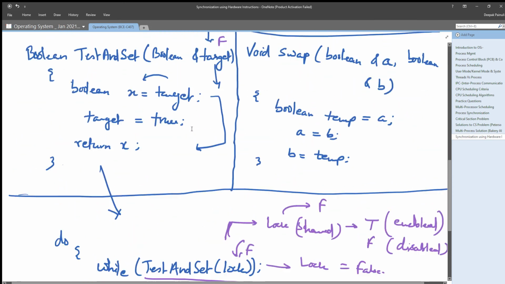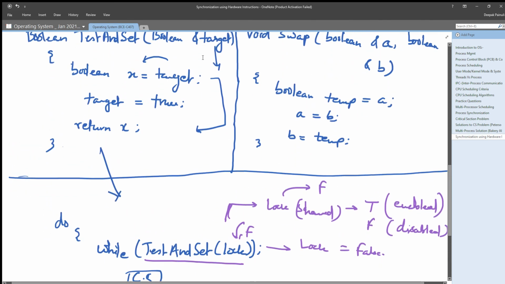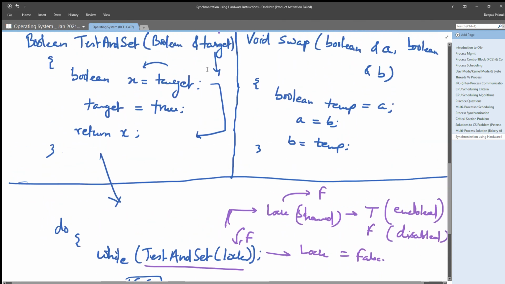Then you are passing the address of lock, that means target and lock both are addressing false.